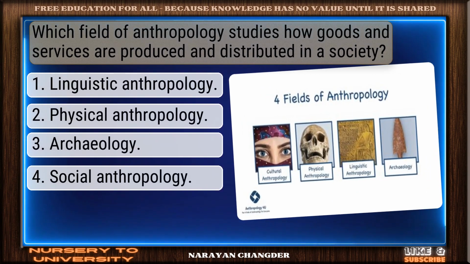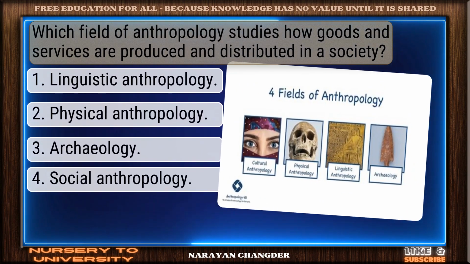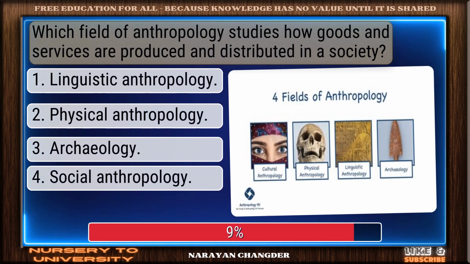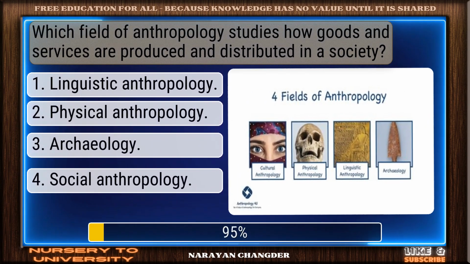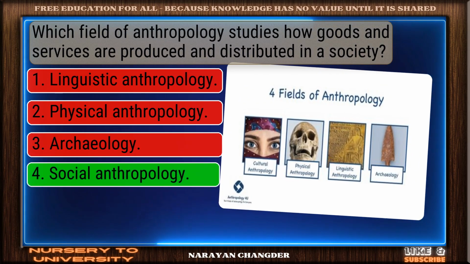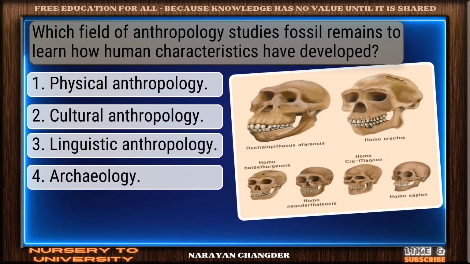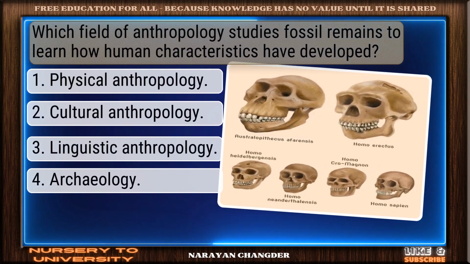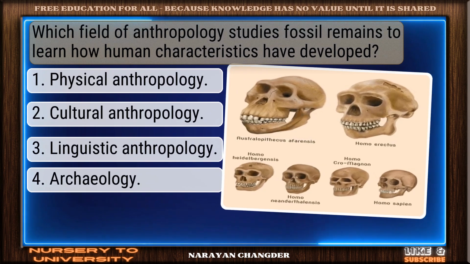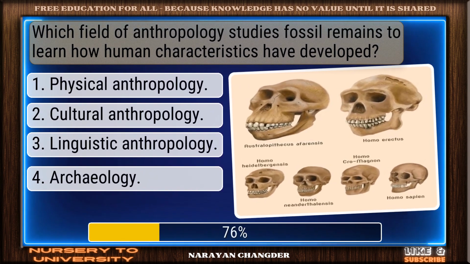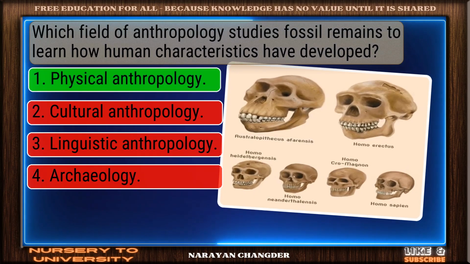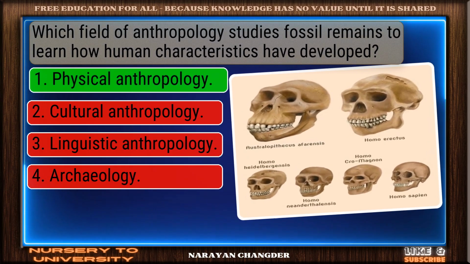Which field of anthropology studies how goods and services are produced and distributed in a society? Well done. Social anthropology is the right choice. Which field of anthropology studies fossil remains to learn how human characteristics have developed? Nice work. You chose physical anthropology, and it is correct.